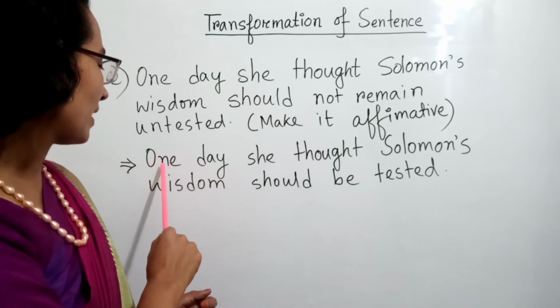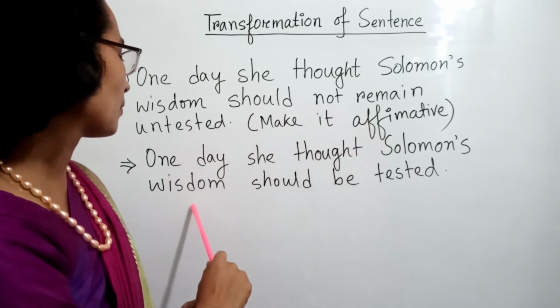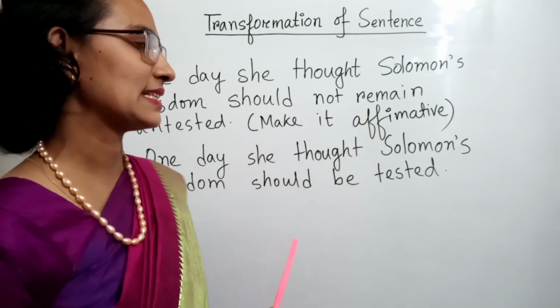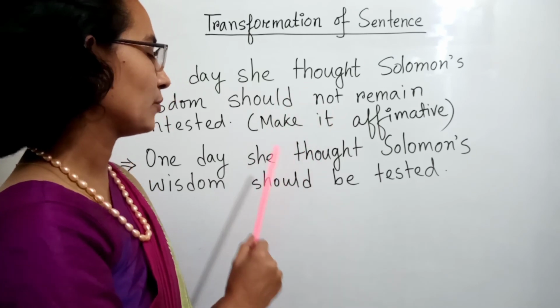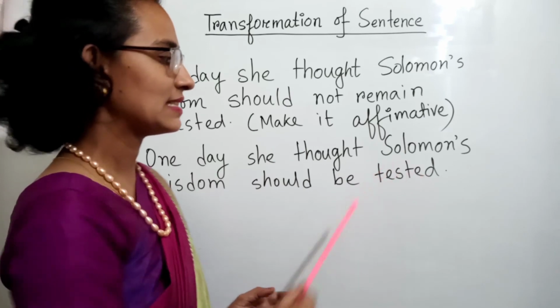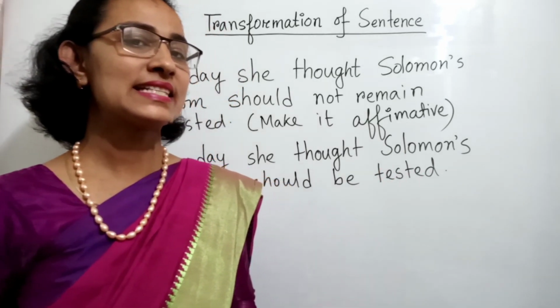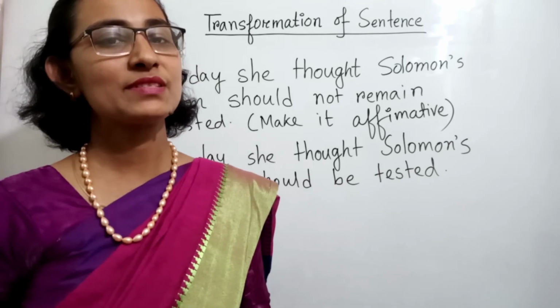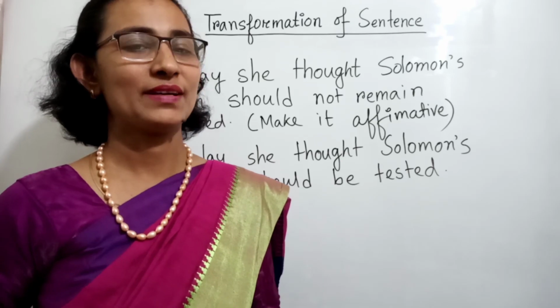So by this way, here I wrote, one day she thought Solomon's wisdom should be tested. So here we omit not and we use an opposite word of untested, that is tested. So by this way we can change the assertive sentence from affirmative to negative or negative to affirmative.